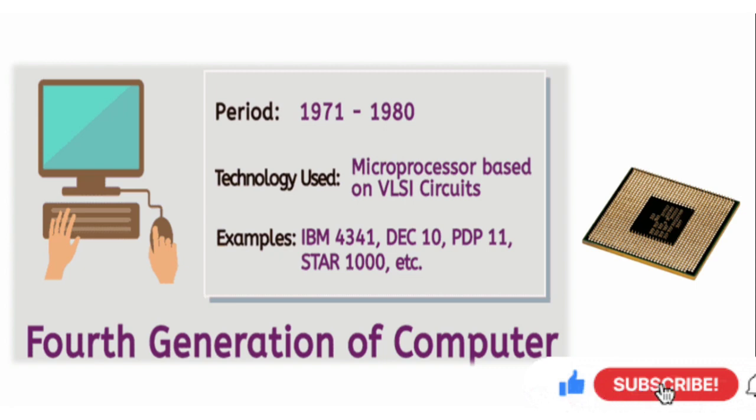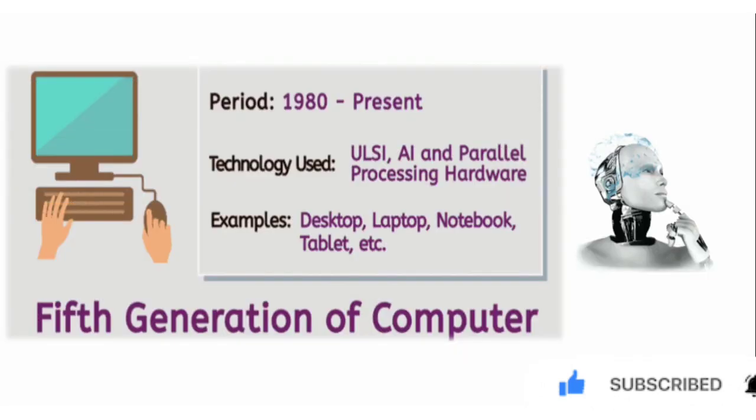Microprocessor based on VLSI circuit. And some examples of fourth generation are IBM 4341, DEC 10, PDP 11, Star 1000, etc.